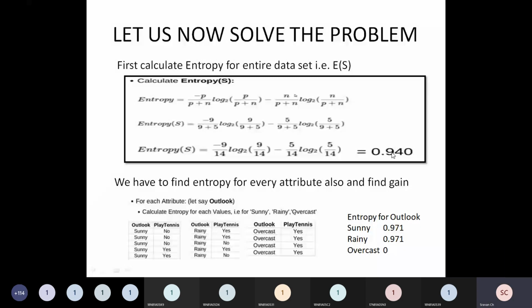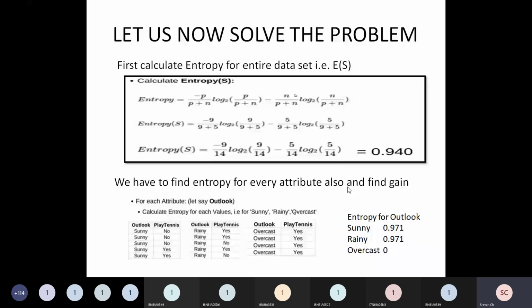Now what should I do? I'll go to information gain. Entropy I have calculated. Now we have to find entropy for every attribute also and find the gain. So now let us take the example. I have to repeat this for every parameter, my dear friends, every attribute. For outlook I should do this, for temperature I should do this, for humidity I should do this, and for wind I should do this. In this particular example, we are doing it only for the outlook attribute.